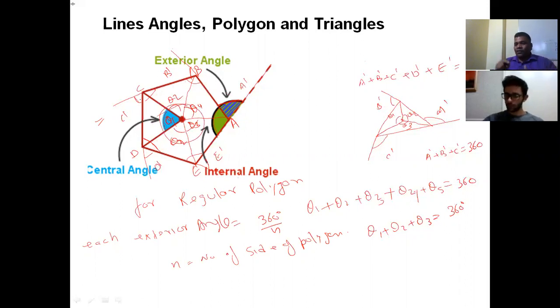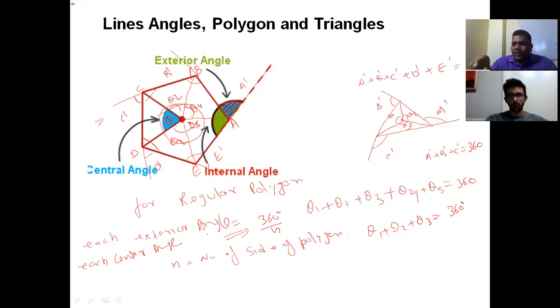If the polygon is regular, then each exterior angle, or you can say each center angle, is the same, 360 by n. Understand. So center angle and exterior angle are very clear.